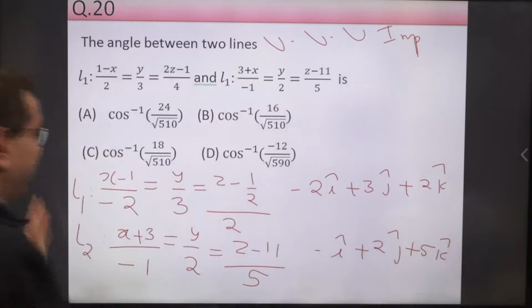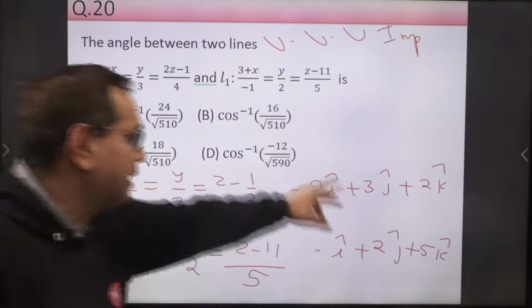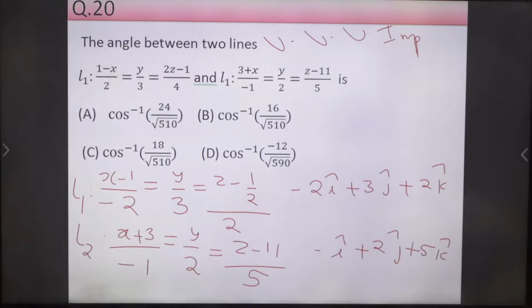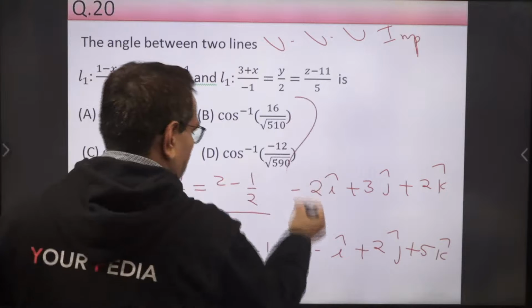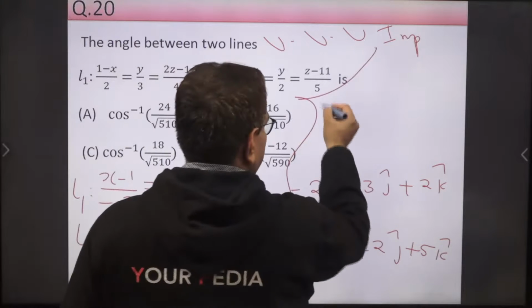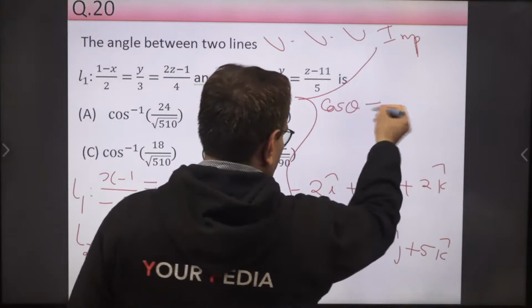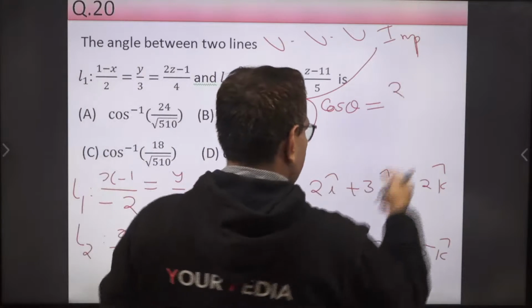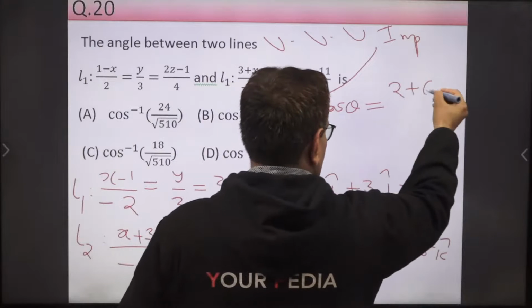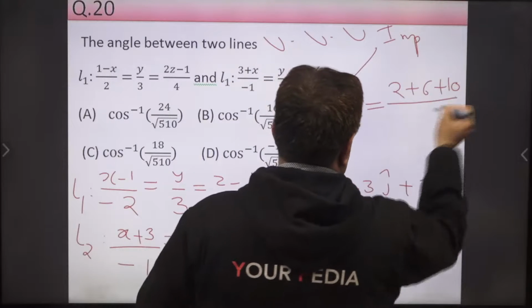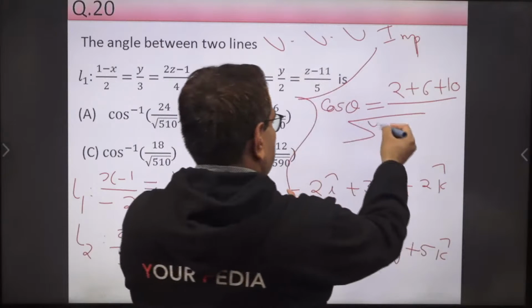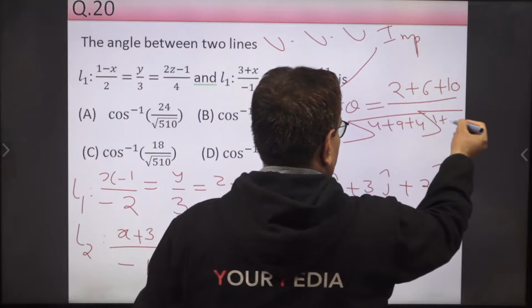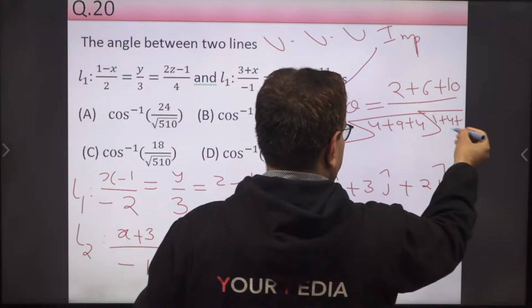So the angle between two lines will be the same as the angle between these two vectors. Okay, so you have to find the angle between these two vectors. And what is that? If theta is the angle between these two vectors, then cos theta is equal to their dot product: minus 2 into minus 1, so 2, plus 3 into 2, 6, plus 2 into 5, 10, divided by the magnitude of this, that is 4 plus 9 plus 4, into the magnitude of this, that is 1 plus 4 plus 25.